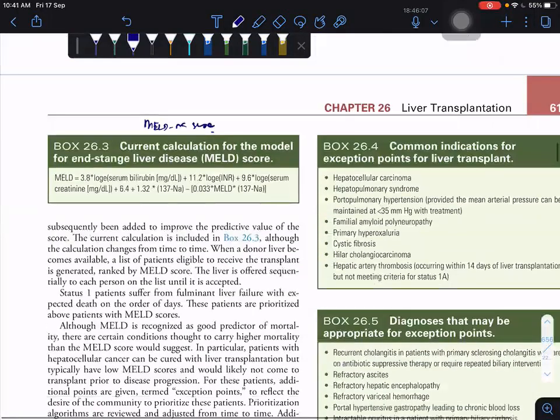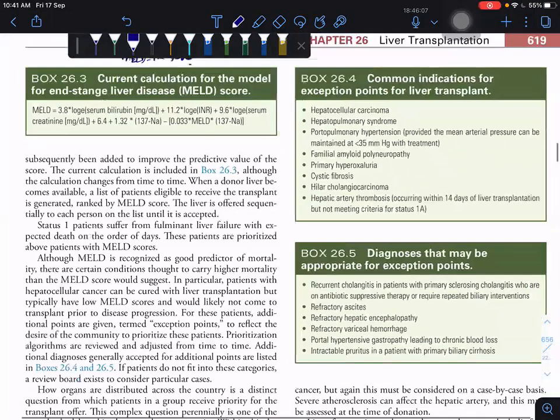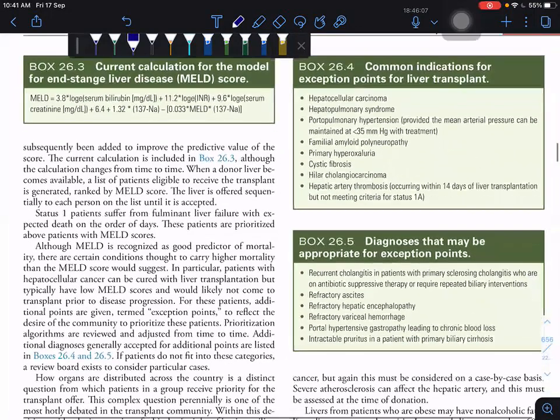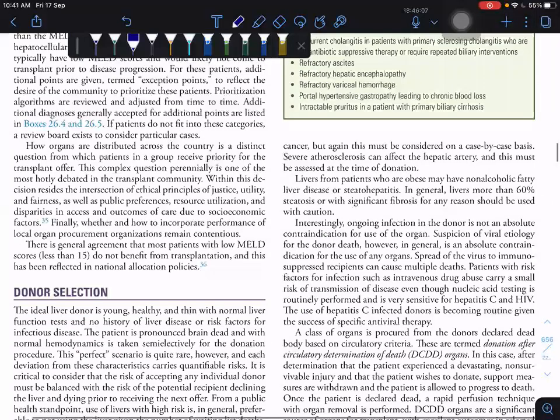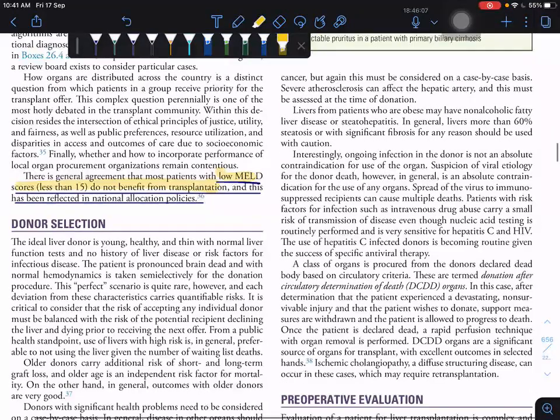So fulminant liver failure. Low MELD score: here they're telling that patients with a MELD score less than 15 do not benefit from transplantation, and this is reflected in national allocation policies. One more thing, MELD 35.